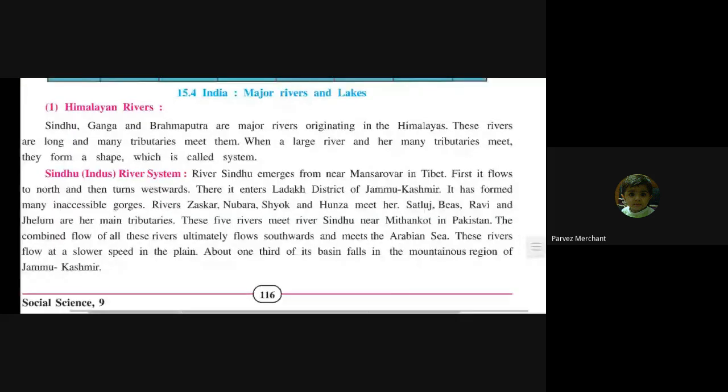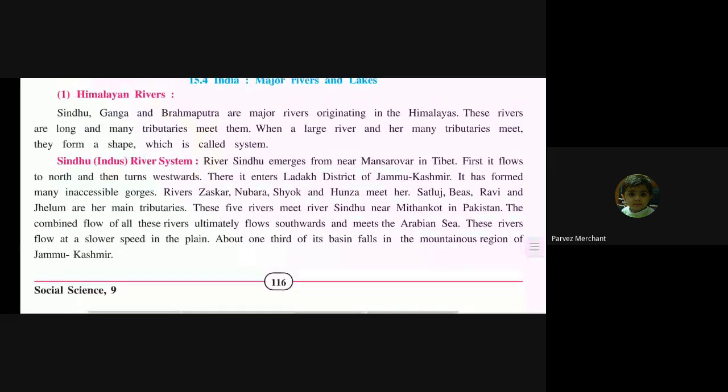Now we move to the Himalayan rivers, which are the three Himalayan rivers: Sindhu River, Ganga River, and Brahmaputra River. Mostly they originate from the Himalayas, and somewhere they meet each other, forming tributaries. These are the three large rivers because they come from the mountains and flow throughout the year, and they form what is called a system. Got it? Now who will explain to me the Sindhu river system?